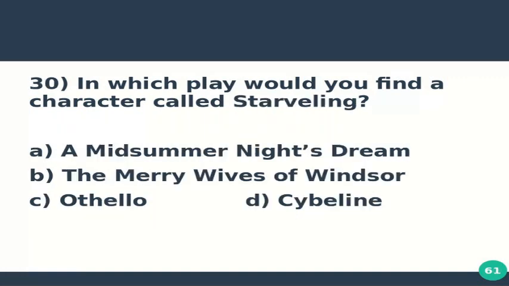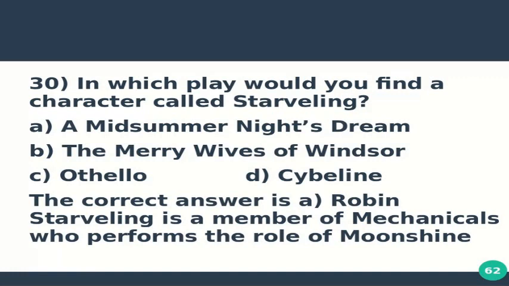Question number 30 is, in which play would you find a character called Starveling? Option A, A Midsummer Night's Dream. Option B, The Merry Wives of Windsor. Option C, Othello. And option D, Cymbeline. The correct answer is A. Robin Starveling is a member of the Mechanicals who performs the role of Moonshine in the play A Midsummer Night's Dream.